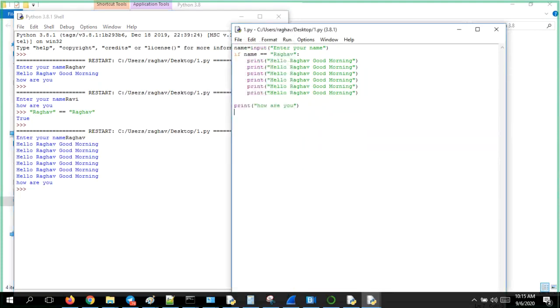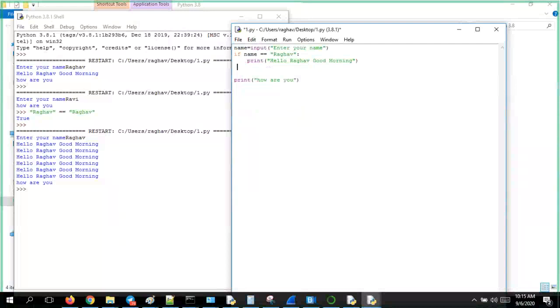At the end, it comes out of the execution of these statements, and then it takes the next statement after the if, after executing all these things. So this is the if statement. Next we will go to the if else. Let me remove this.